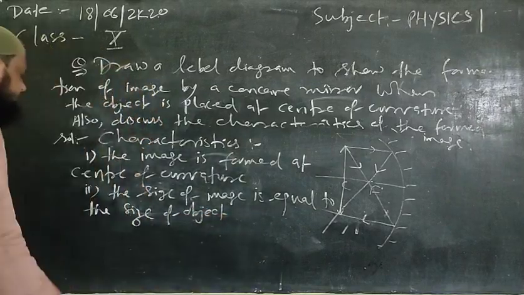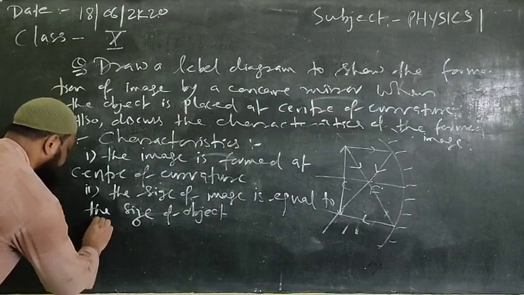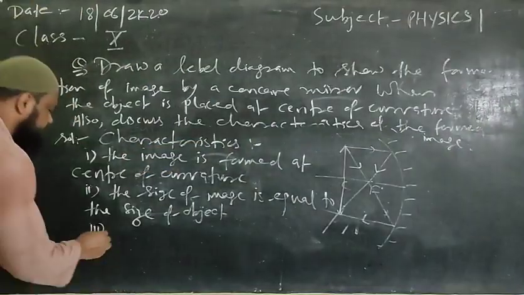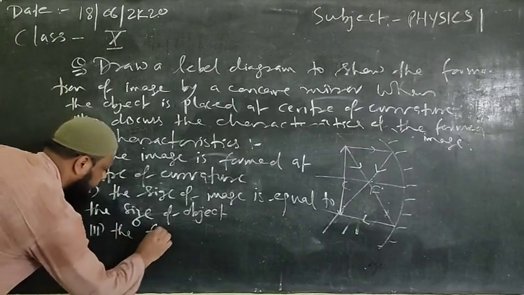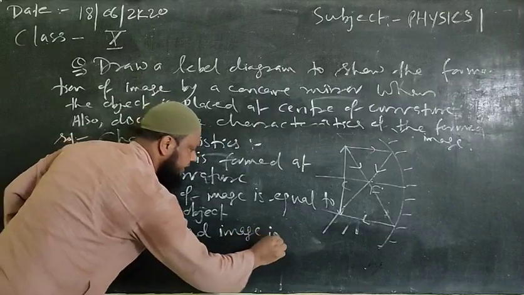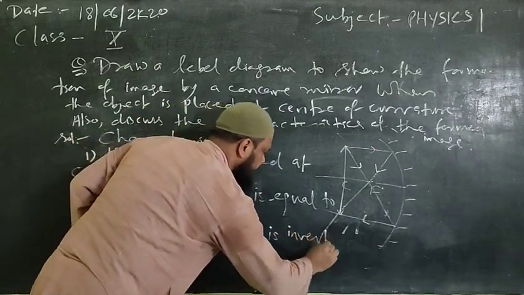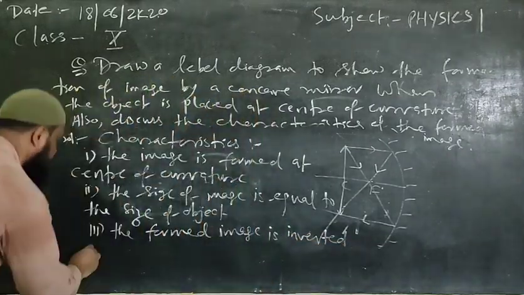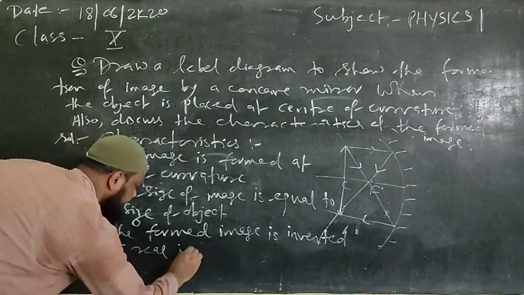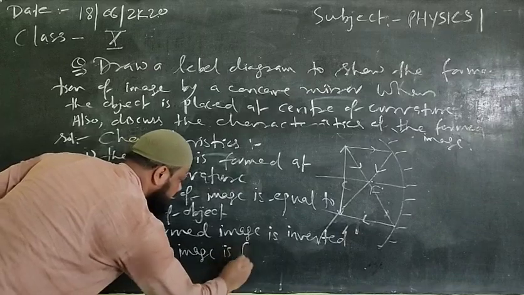Third, we can write the formed image is inverted. And fourth, we can write a real image is formed.